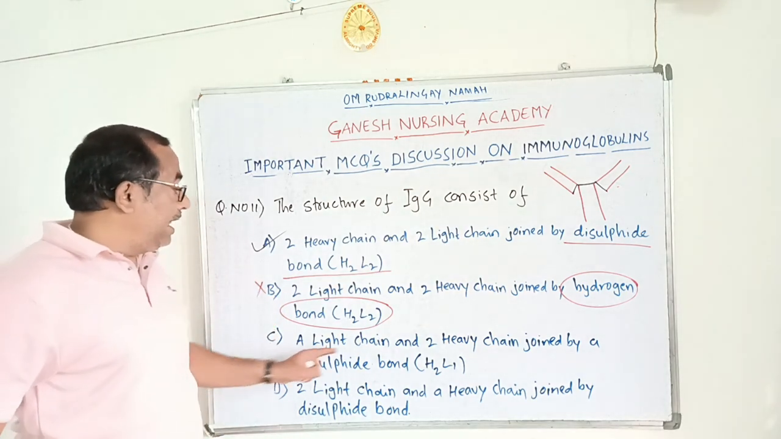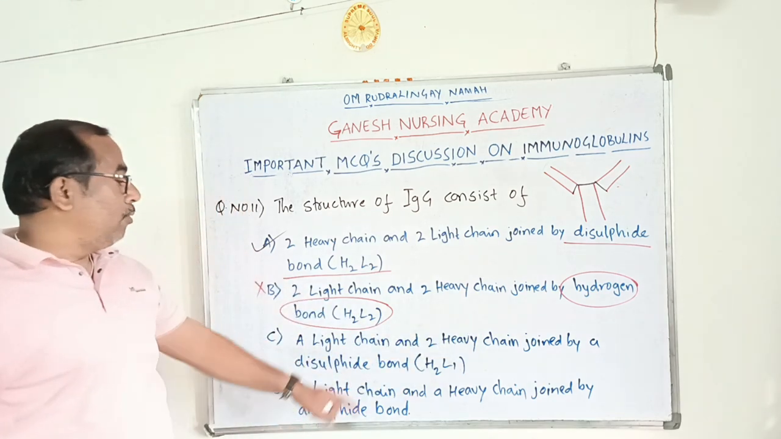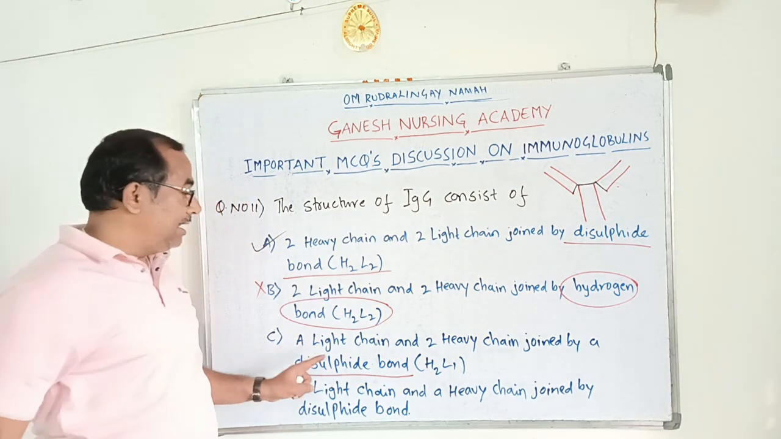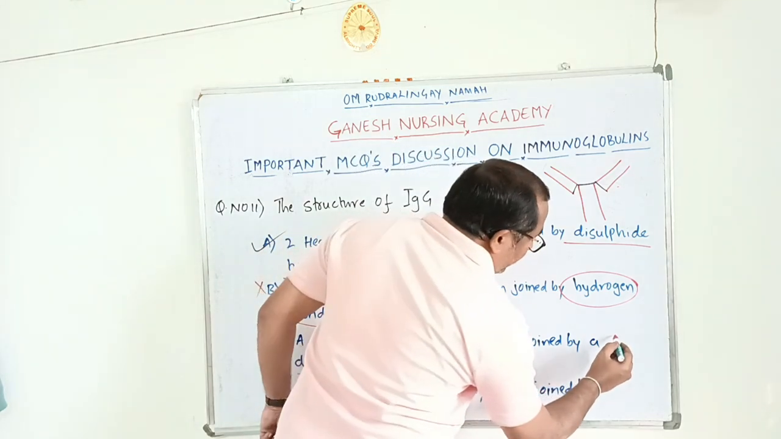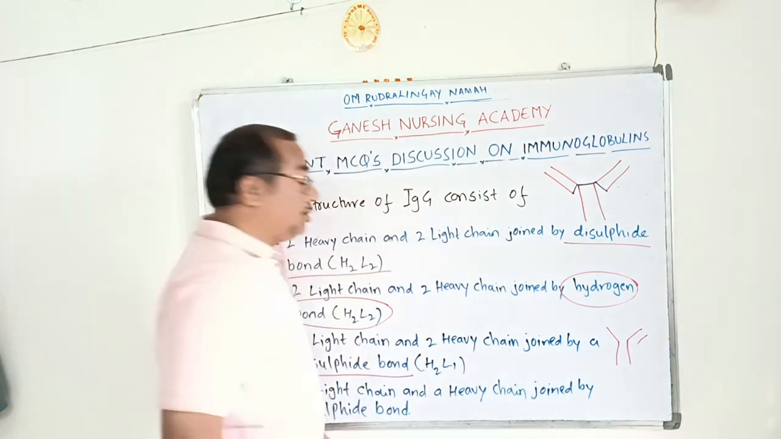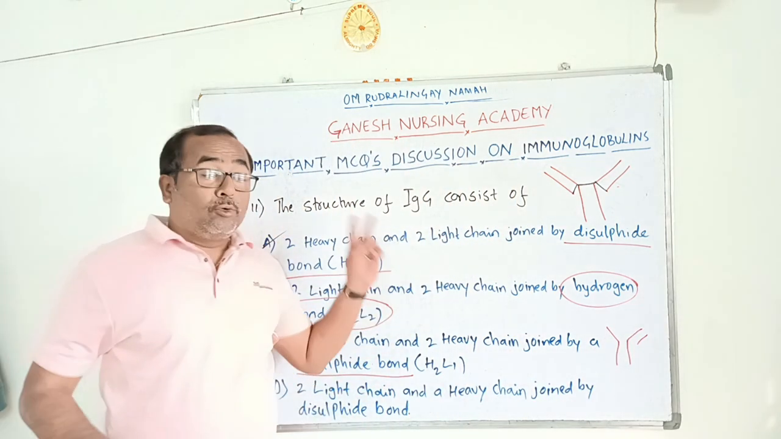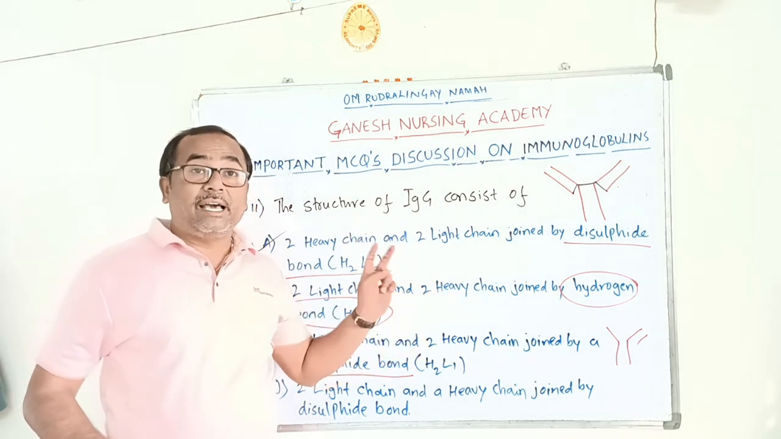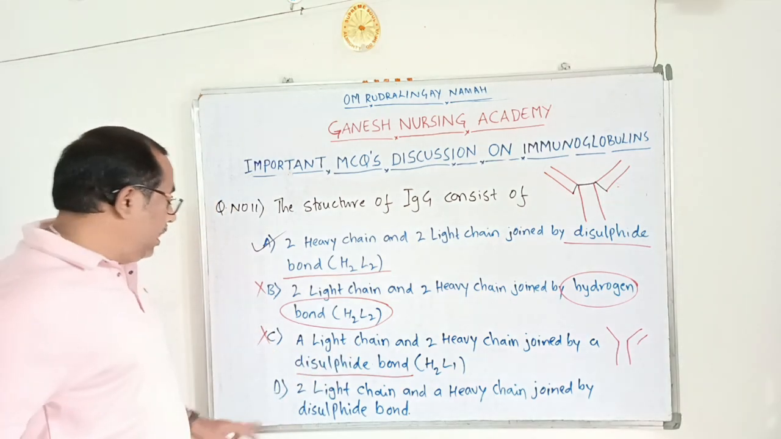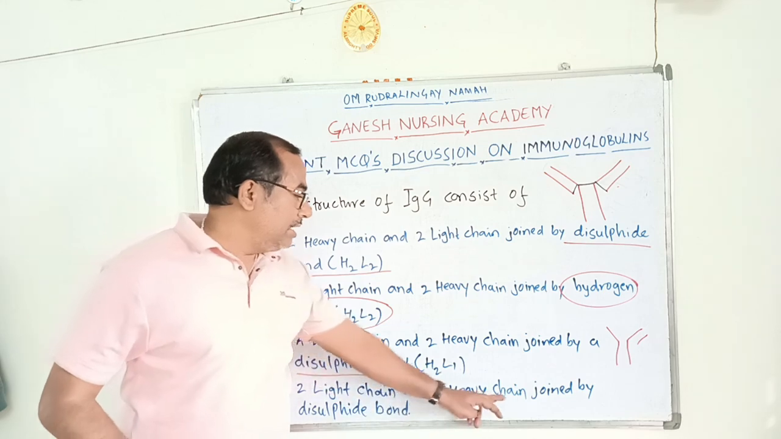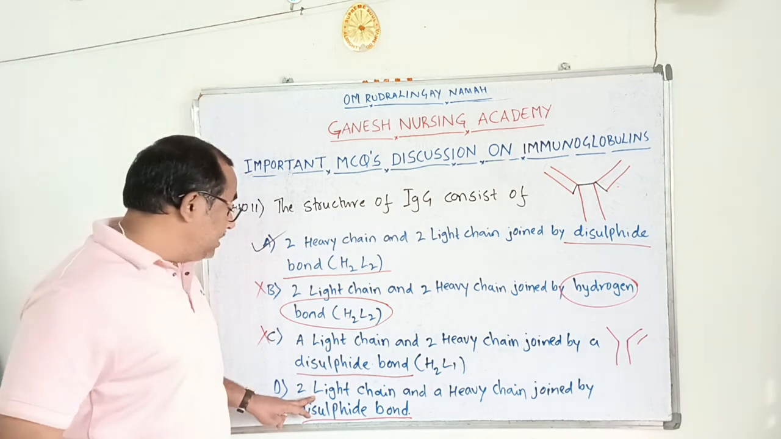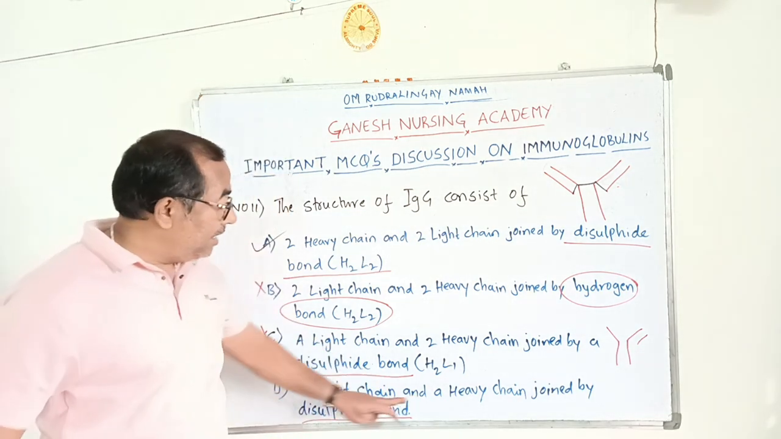Next is option C: a light chain and 2 heavy chains joined by disulfide bond. Here the disulfide bond is correct, but there is only one light chain and two heavy chains. That is not the right option, because immunoglobulin G consists of two heavy chains and two light chains joined by disulfide bond. Only one light chain is there, so this option is wrong. Option D is 2 light chains and a heavy chain joined by disulfide bond. The disulfide bond is correct here, but two light chains and a heavy chain is not.